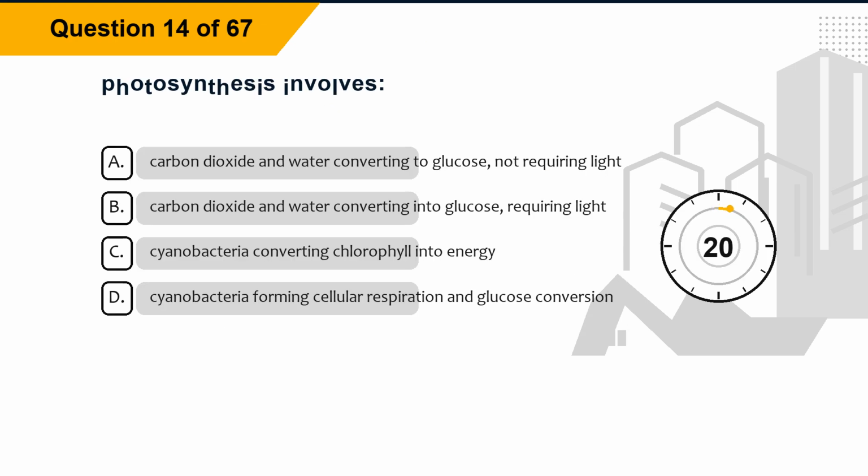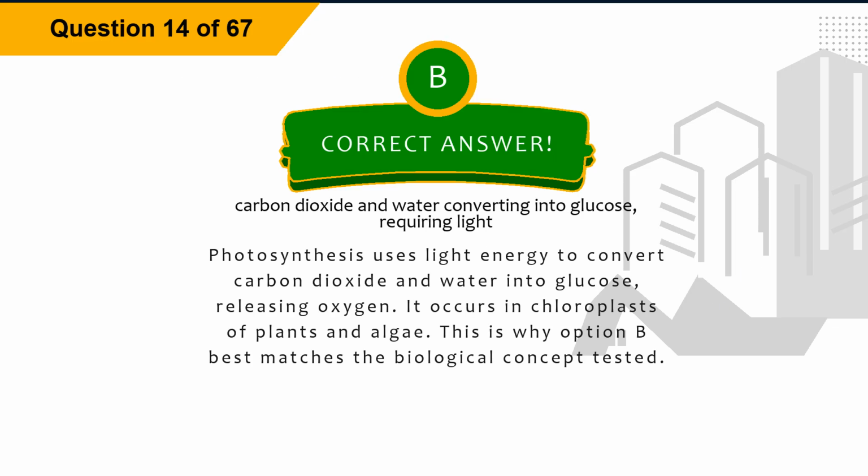Question 14. Photosynthesis involves: Option A. Carbon dioxide and water converting to glucose, not requiring light. Option B. Carbon dioxide and water converting into glucose, requiring light. Option C. Cyanobacteria converting chlorophyll into energy. Option D. Cyanobacteria forming cellular respiration and glucose conversion. The correct answer is option B. Carbon dioxide and water converting into glucose, requiring light. Explanation. Photosynthesis uses light energy to convert carbon dioxide and water into glucose, releasing oxygen. It occurs in chloroplasts of plants and algae. This is why option B best matches the biological concept tested.